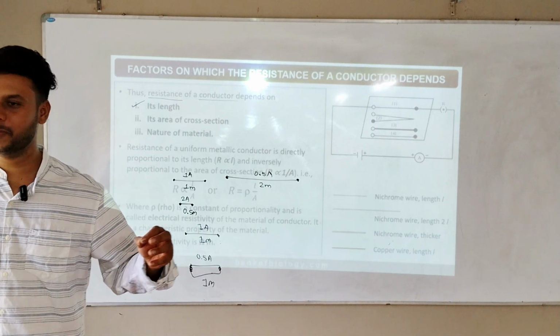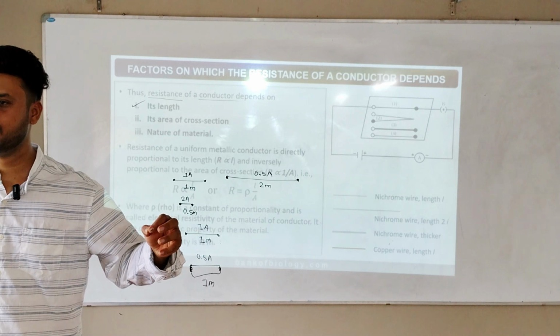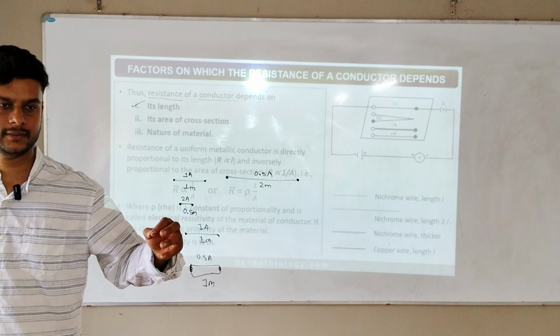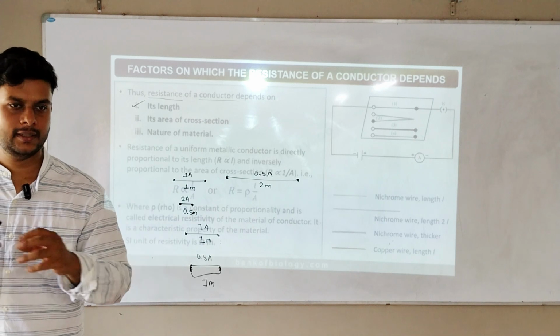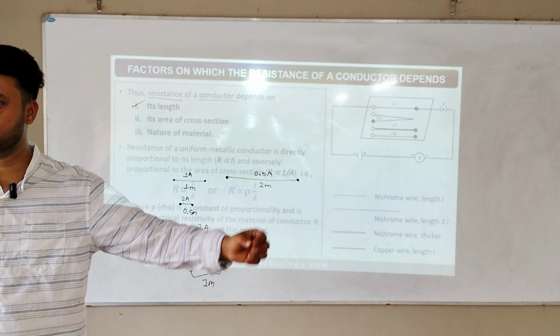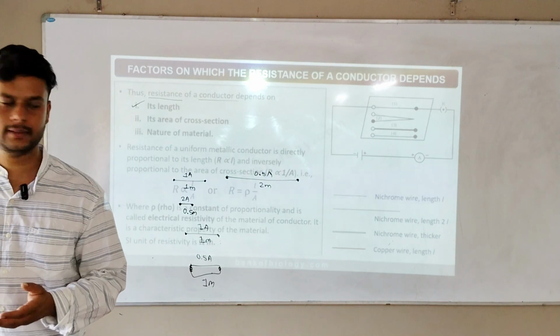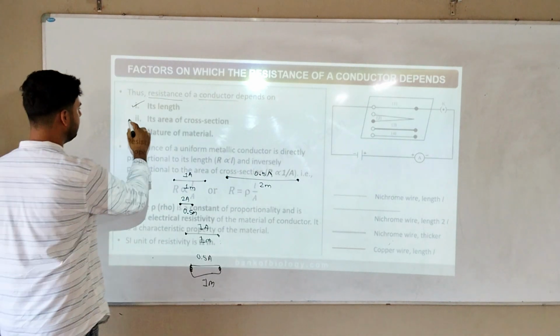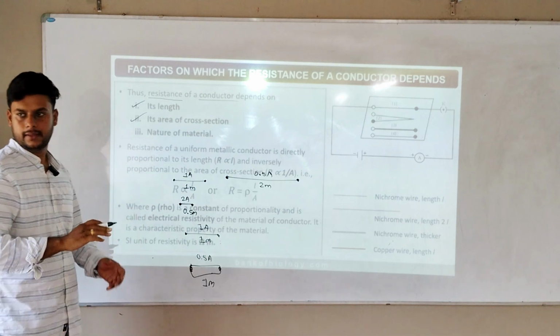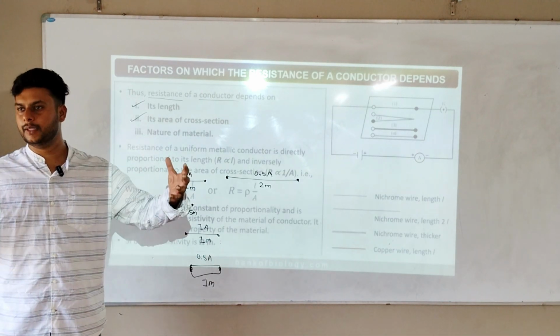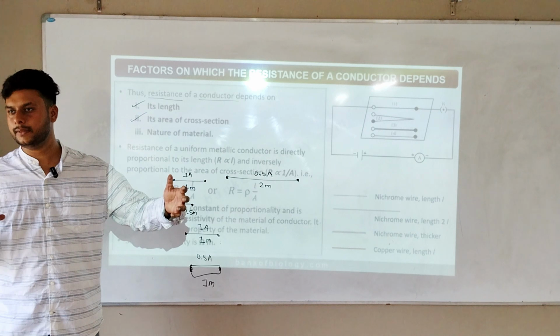If I take too much length, resistance will increase and current will decrease. Similarly, the second point is its cross section area, meaning thickness. If I take a thicker wire, resistance will again increase.